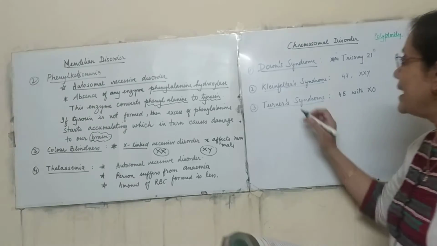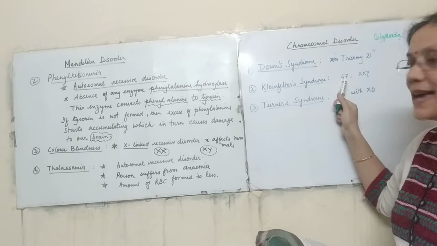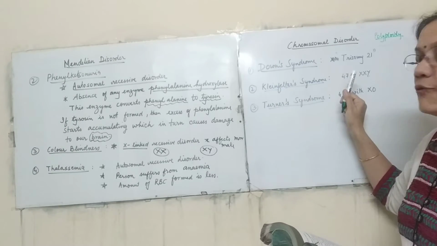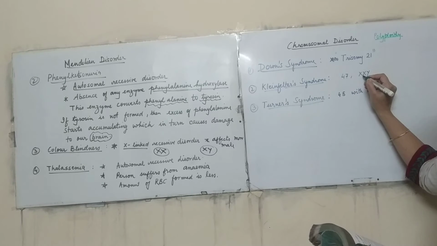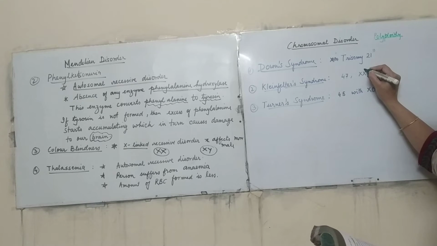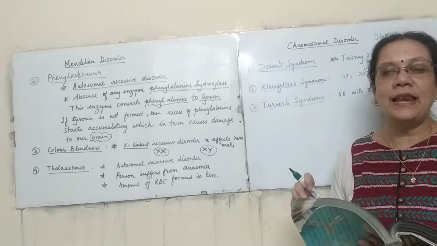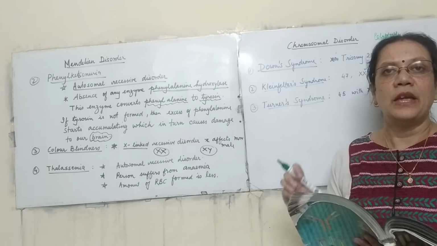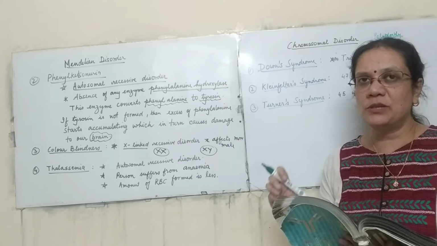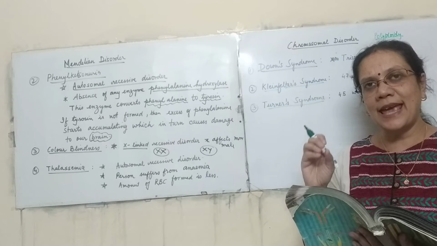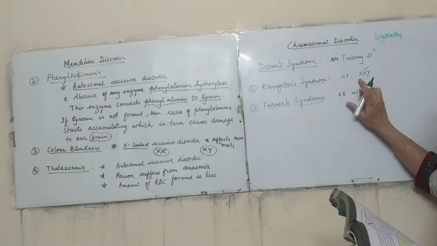Now, coming to the next, that is Klinefelter syndrome. The number of chromosomes the person has is 47. Now 47, you know, that means it has an extra chromosome. Where is that extra? It is XXY. This extra X means that when the female egg was formed, it should have had only one X chromosome. Instead of that, while the egg was being formed, the XX chromosomes did not separate, both of them remained together and were carried forward.